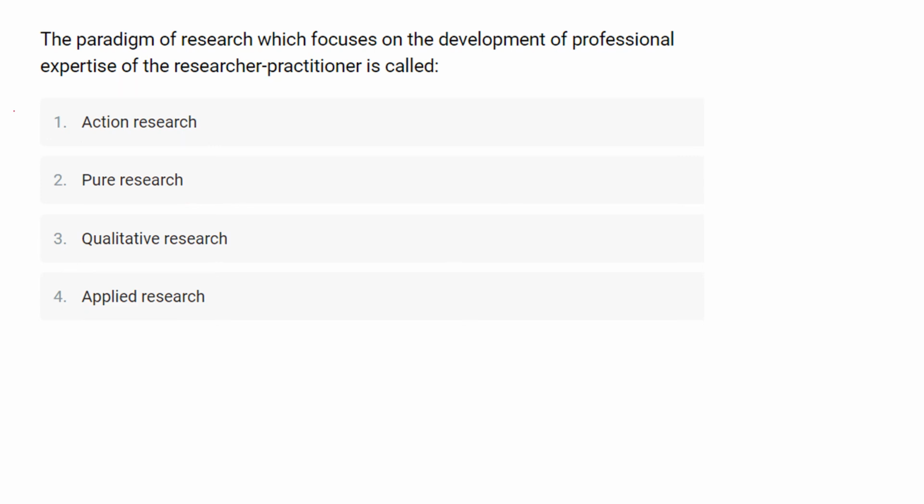So here action research is the correct answer for this question. Okay, the paradigm of research which focuses on the development of professional expertise of the researcher practitioner is action research.